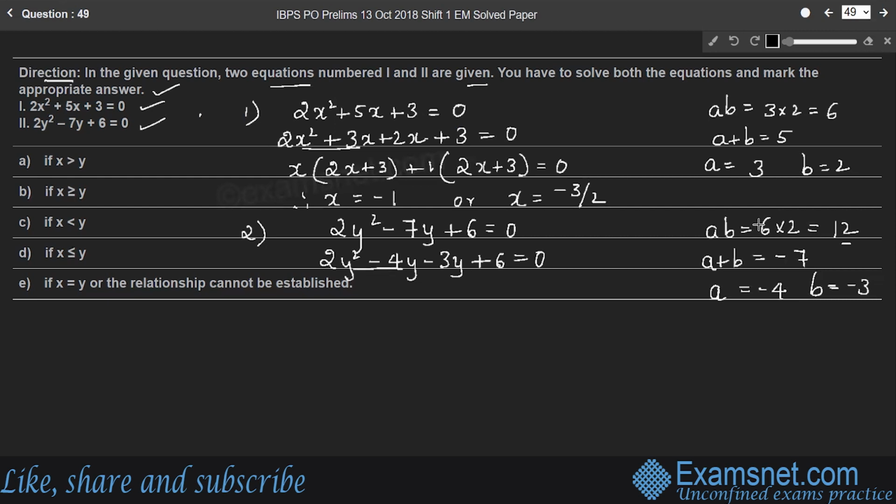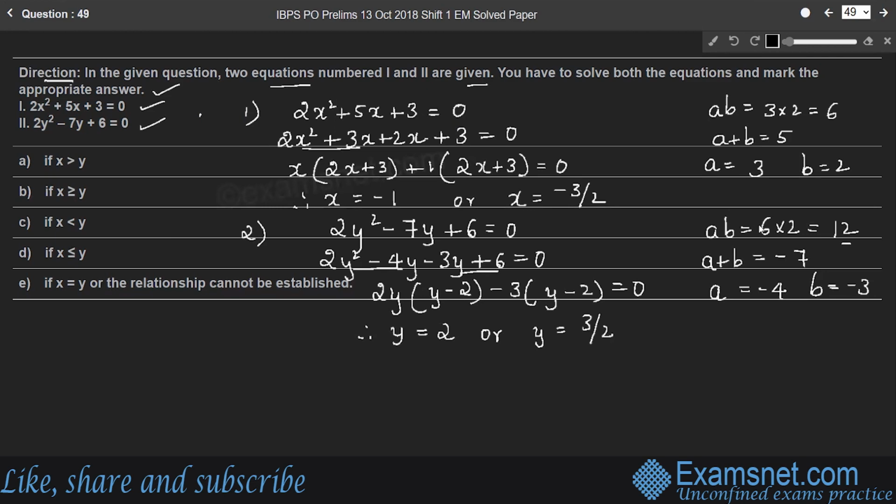Therefore, here in the first two terms, 2y is common into y minus 2, right? Minus 3 is common in the last two terms. The remaining term is y minus 2. Therefore, y minus 2 is equal to 0 or 2y minus 3 is equal to 0. Hence, y is 2 or y is 3 by 2.